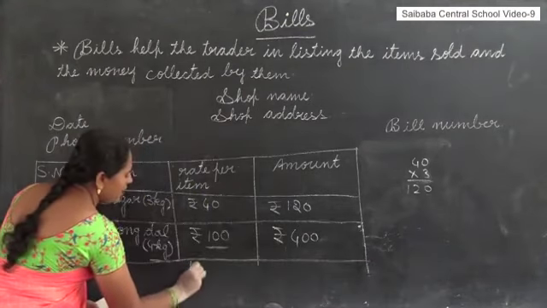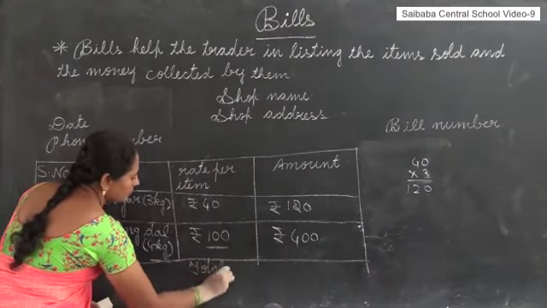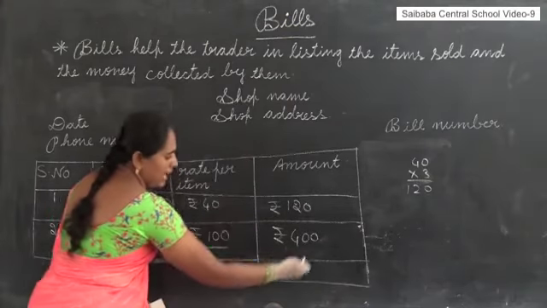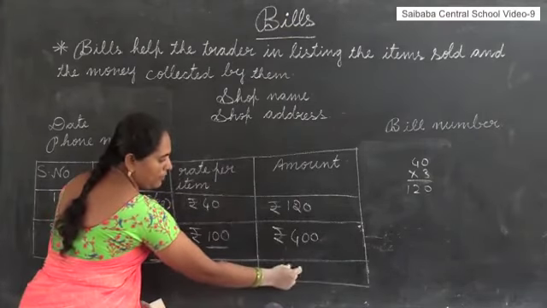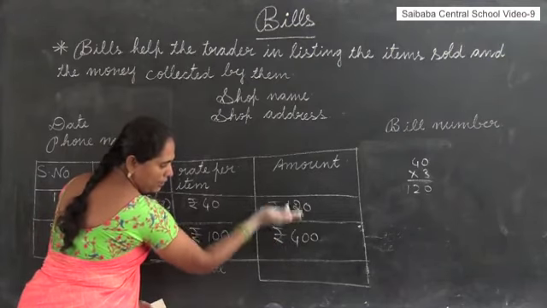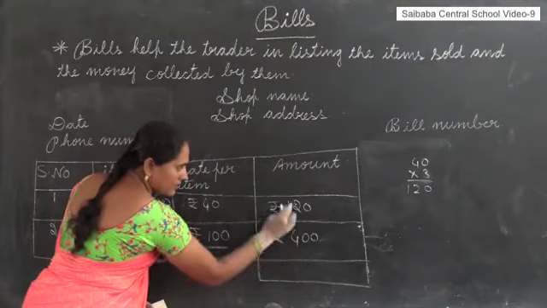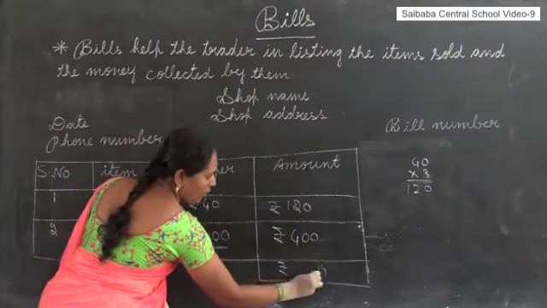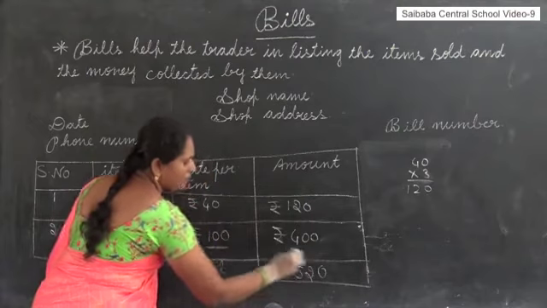here we have to write total. Total means you have to add all these amounts, meaning how much amount we have to give to the shopkeeper. Here we have to write the total amount. You have to add all these amounts. For example, here how much amount am I getting? 0, 2, 5.